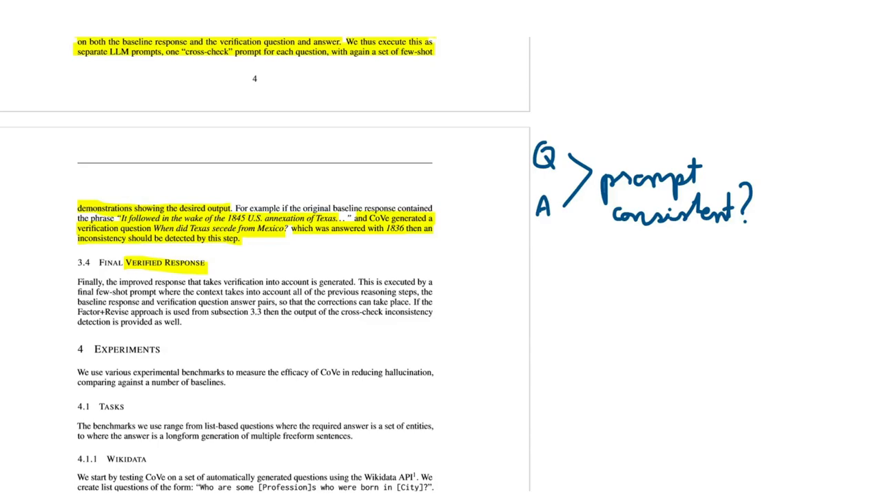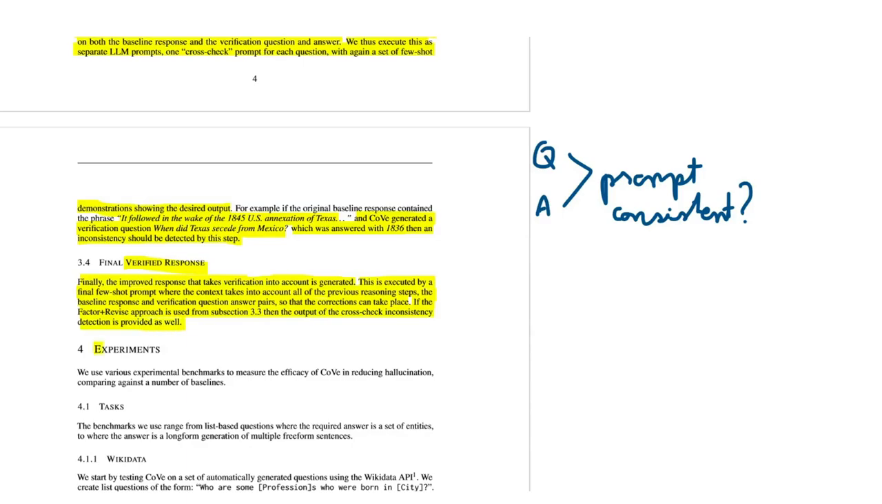And now moving on to the final step, where they basically generate the verified response with another step. And they say that finally the improved response that takes verification into account is generated, and this is executed by a final fusion prompt, where the context takes into account all of the previous reasoning steps, and the baseline response and verification question answer pairs so that the correction can take place. And they say that if the factor plus revise approach from subsection 3.3 is used, then the output of the cross-checking consistency detection is provided as well.